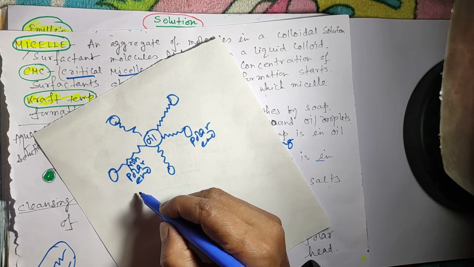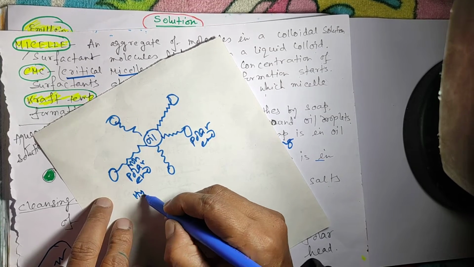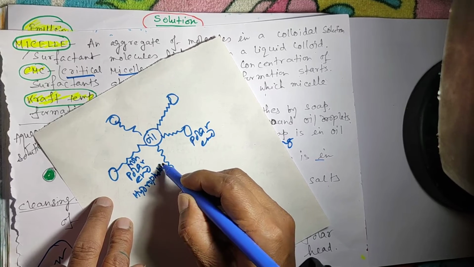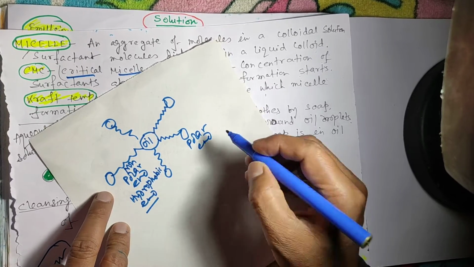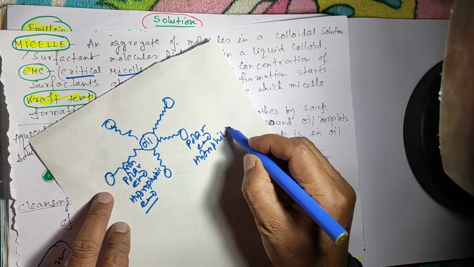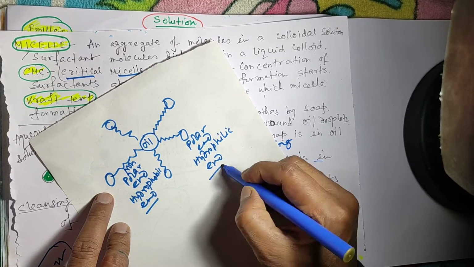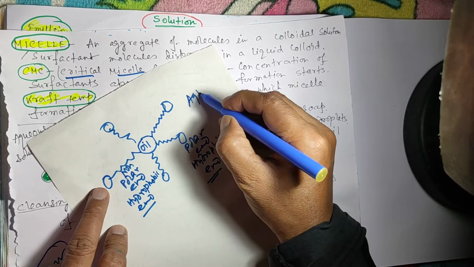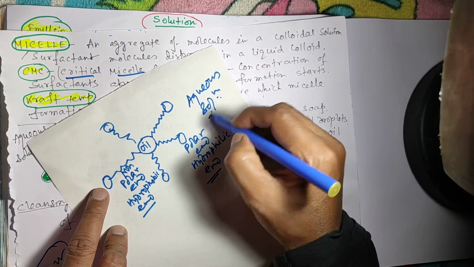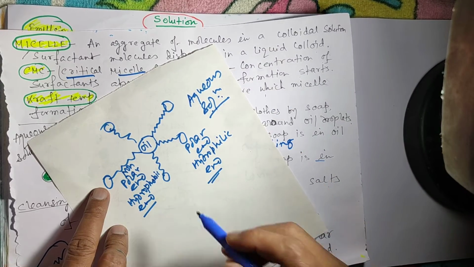Non-polar end means this is the hydrophobic end and this is the hydrophilic end. This portion is aqueous solution and these are oil droplets.